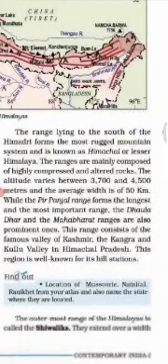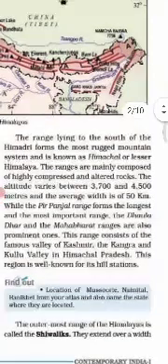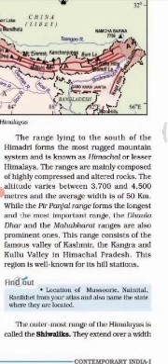The range lying to the south of the Himadri forms the most rugged mountain system, that is known as Himachal or Lesser Himalayas. The ranges are mainly composed of highly compressed and altered rocks.